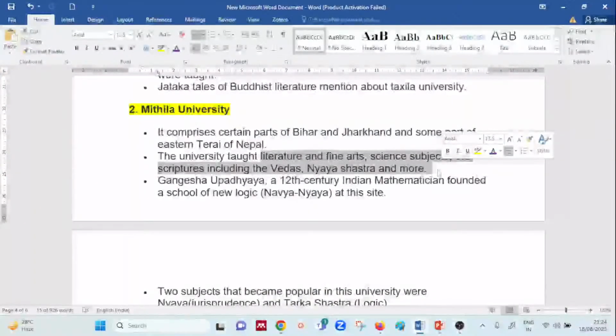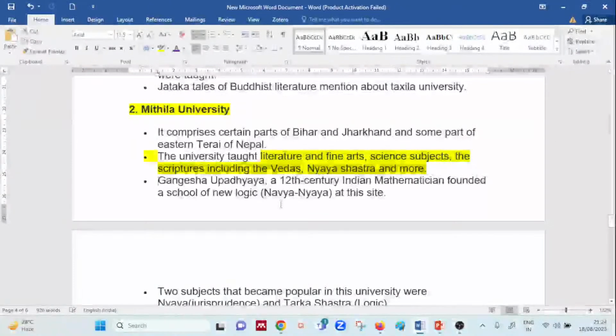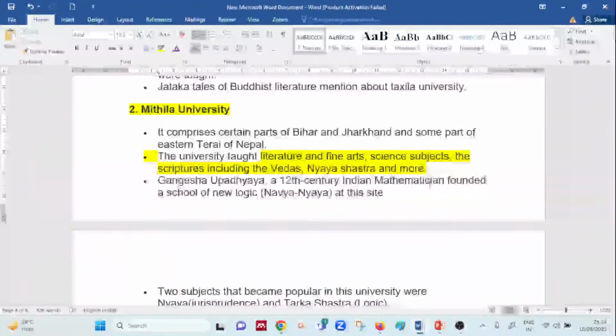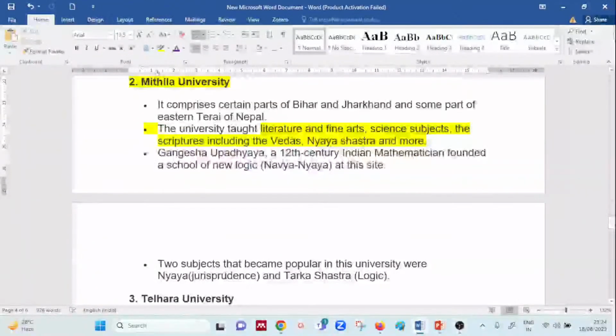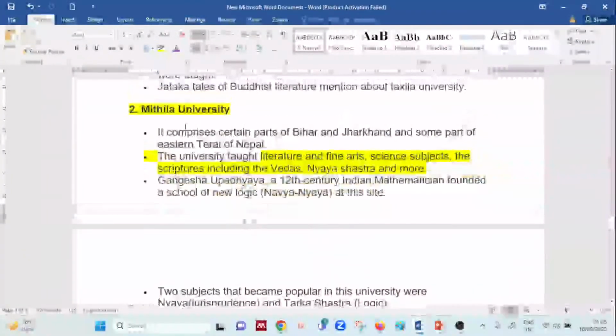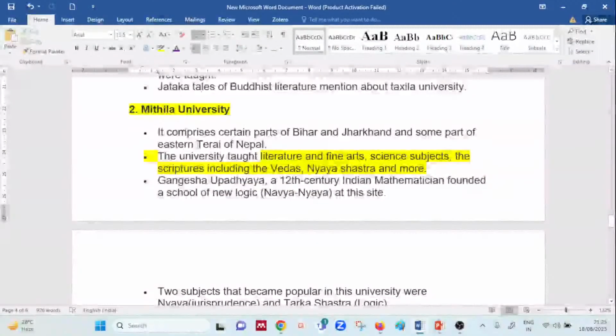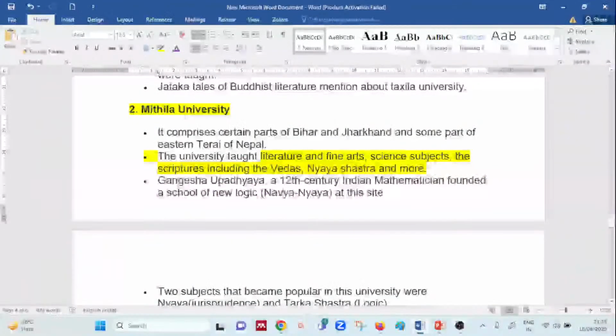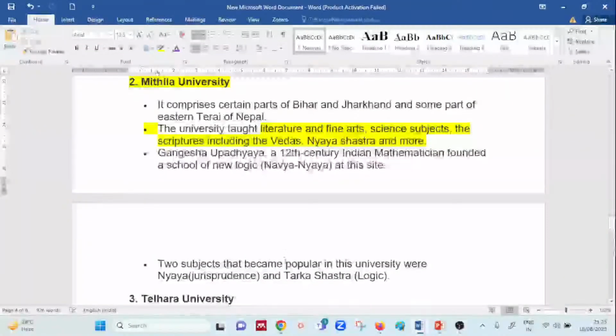The subjects such as fine arts, science, and scriptures in the form of Vedas, Nyaya Shastra are to be considered. It was formed with the help of Ganesha Upadhyaya, the mathematician who founded the logic, Navya Nyaya. So Navya Nyaya is in the form of jurisdiction, and Shastra is in the form of logic. These two subjects became very popular with the help of what? With the help of these two regular subjects, right?